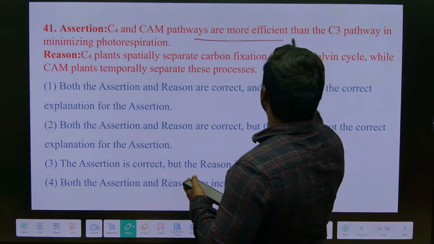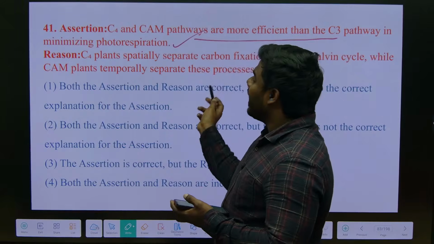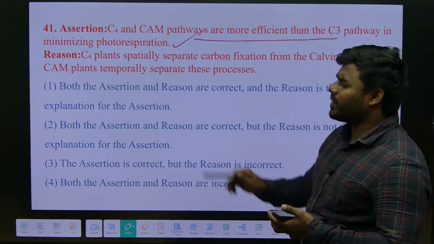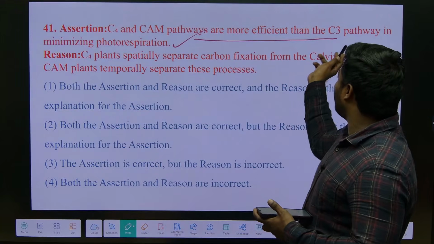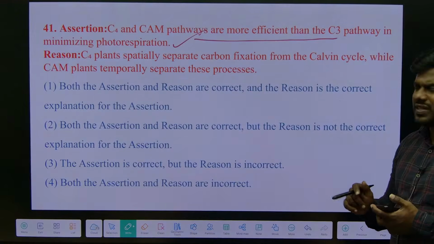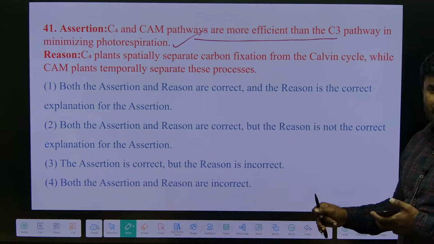C4 and CAM pathways are more efficient than the C3 pathway. Of course true. Correct? How is the C4 plant more effective? Because of what anatomy? Kranz anatomy. Why is the CAM pathway more effective than the C3 pathway? It shows temporal separation, that is closing of the stomata during daytime and opening the stomata during night time.